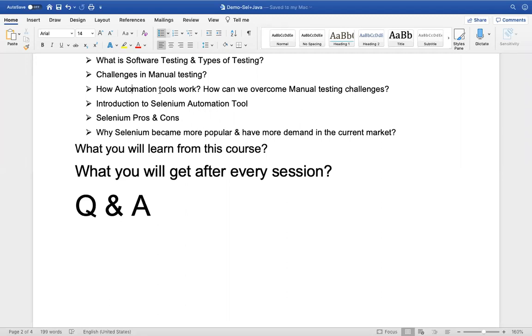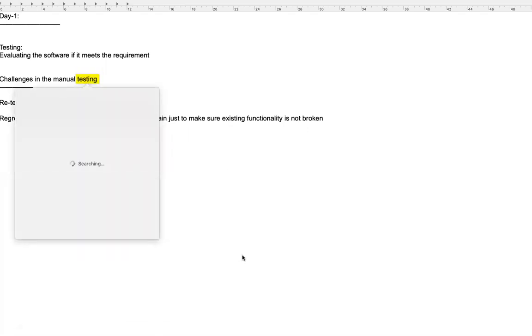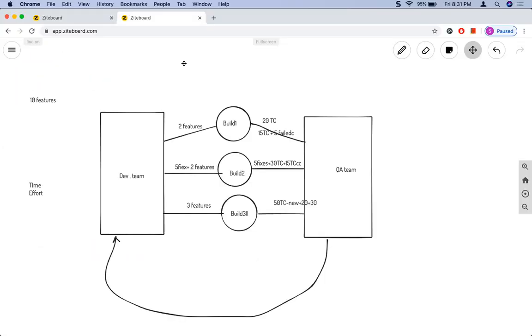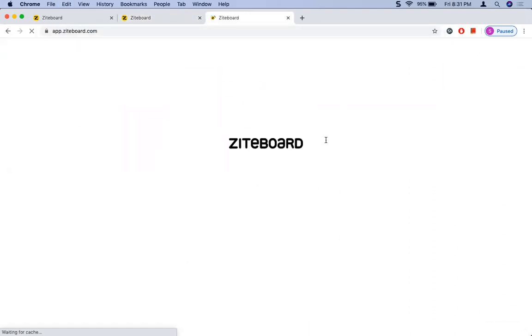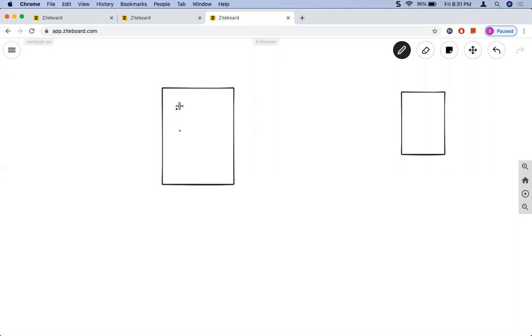Let's understand how automation tools work. Say for example, you have AUT. AUT is called application under test. So how do you test an application if done manually? Say for example, there is a test case. Each test case, as we know, has multiple steps. We know, right? A test case is a set of actions. So this is your test case,